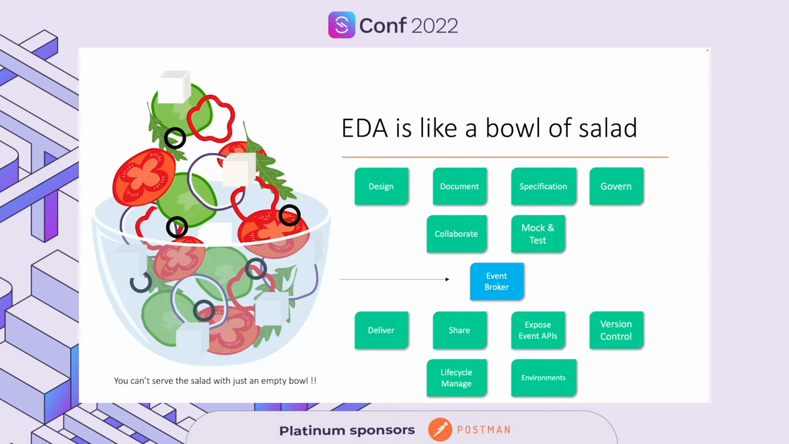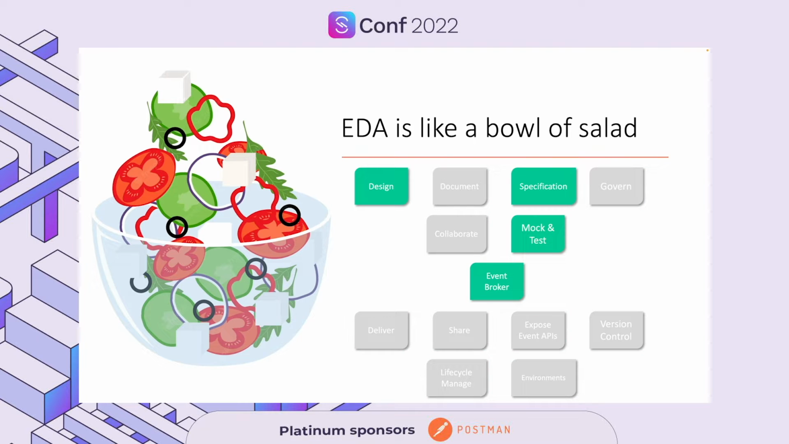Whether you're starting to build an event-driven architecture from scratch, or you're going through a digital transformation journey and you want to slowly start migrating to an event-driven architecture approach. For today's talk, I'm only going to be covering some pieces in this mix, which is the design aspect. We've got the specifications, mocking and testing, and the underlying event broker for the runtime aspect of things. So let's go ahead and start with the design component of event-driven architecture.